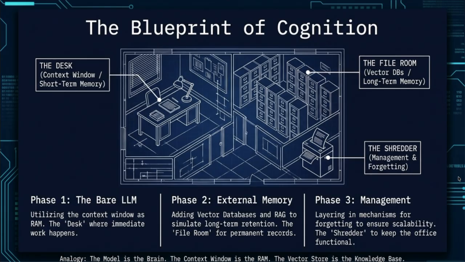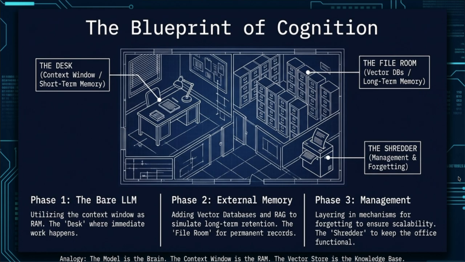To build this cognition, we need a clear architectural blueprint. Imagine an office with three distinct areas. First, we have the desk, which represents the context window or short-term memory. This is like the random access memory of a computer where immediate work happens. It is fast, but very limited in space.